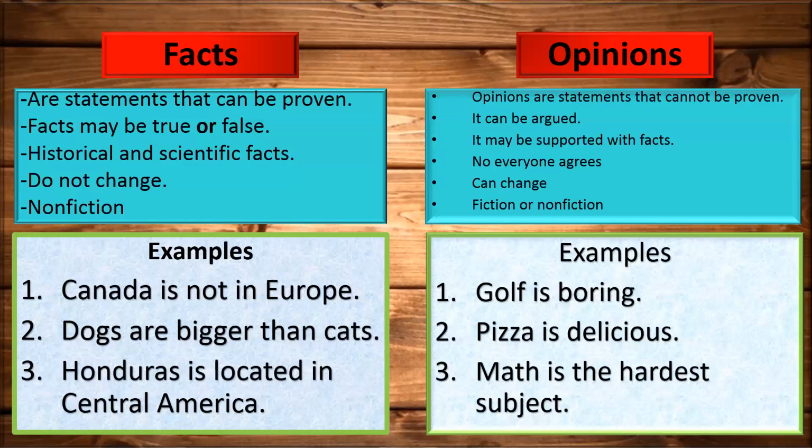Okay, we have different examples. As you can see, golf is boring. We have an example here in which maybe one person thinks that golf is boring, but the other person loves golf. Pizza is delicious, but maybe you prefer a hamburger. Or maybe you prefer to go have a sandwich in another place and it's better for you.